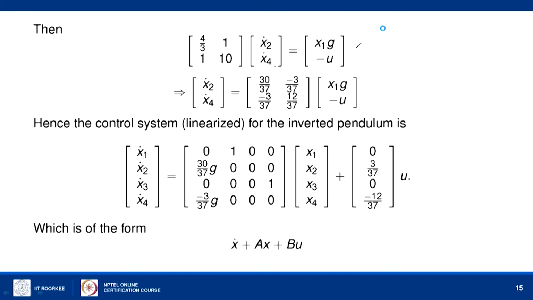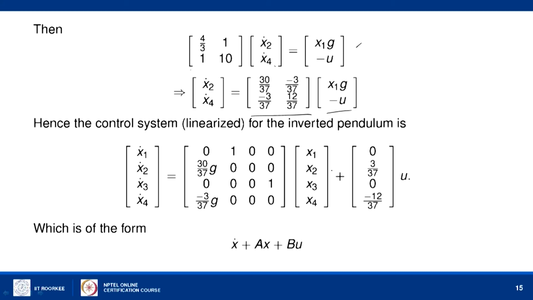Now, we can calculate the values of x2 dot and x4 dot by taking the inverse of the matrix on the left hand side. The inverse is given by this expression, so directly we can get x2 dot in terms of x1 and u, and similarly x4 dot in terms of x1 and u.